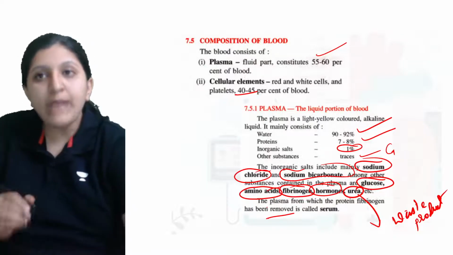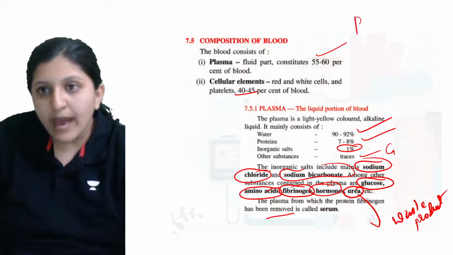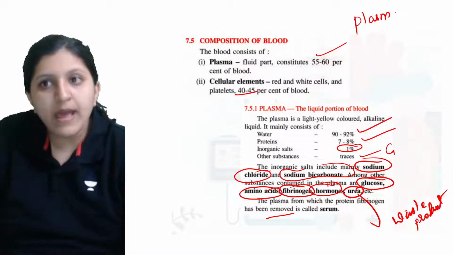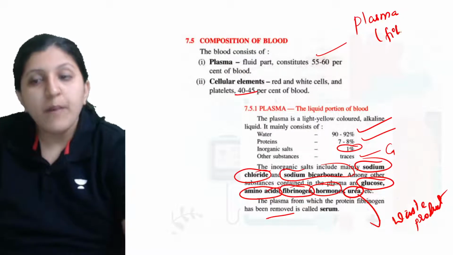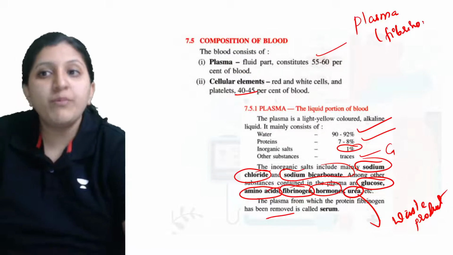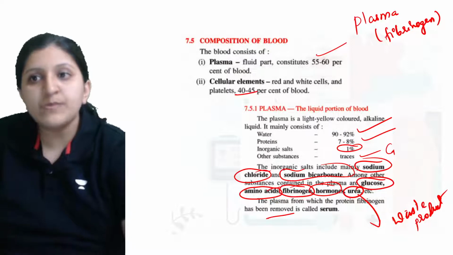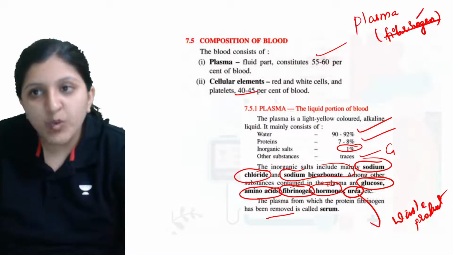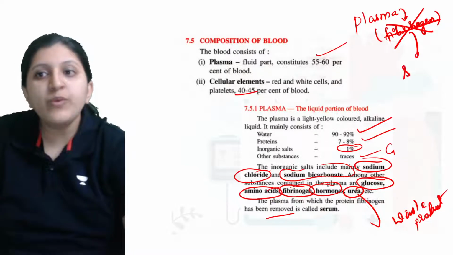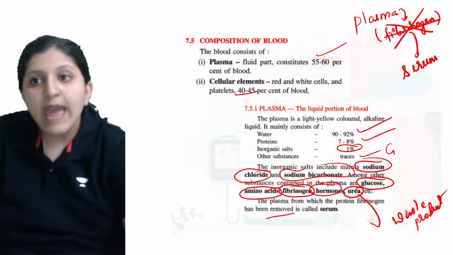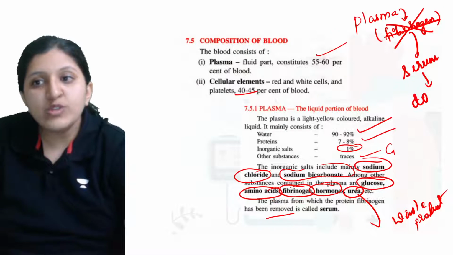So the plasma will have fibrinogen. But when we remove fibrinogen from the plasma, in that case we call it serum, and serum does not clot.